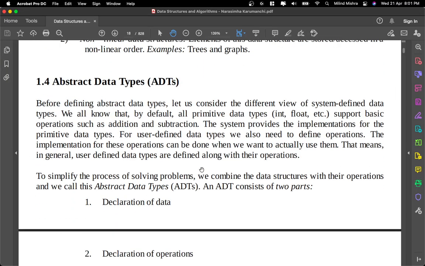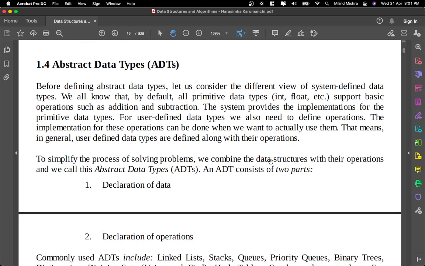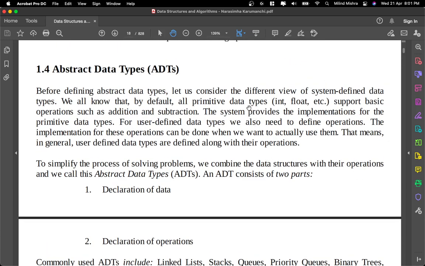So abstract data types, let's move on to the next topic, abstract data types. Abstract data types is nothing but just a fancy way to say primitive data types. All primitive data types, int, float, some basic operations such as addition, default, no, not primitive data types, user defined